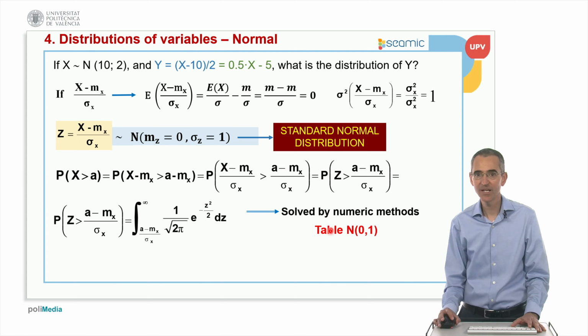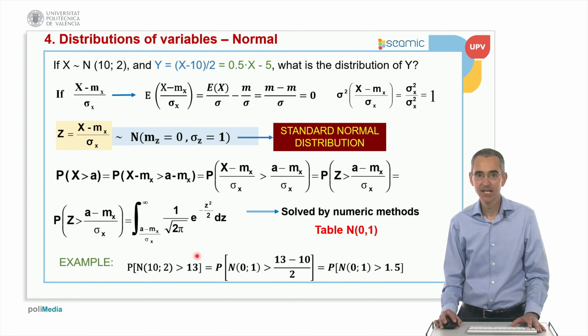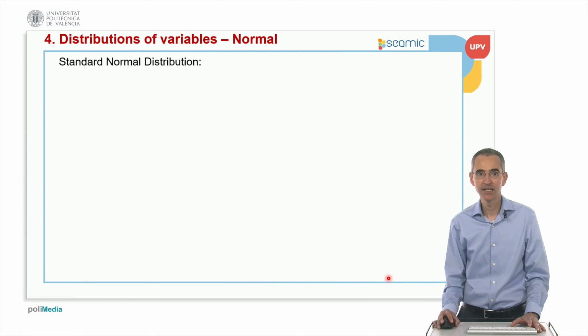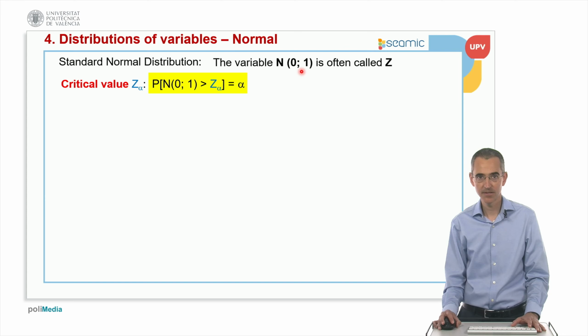Okay, so this is why we have the table for the standard normal that I'm going to explain in the next slide. So for example, what is the probability that a normal distribution with an average of 10 and a standard deviation of 2 is bigger than 13? It's equal to the probability that the standard normal is higher than 13 minus 10 divided by 2. Okay, so bigger than 1.5. So by looking at the table of the standard normal distribution, we can find this calculation. Good. So the variable N(0,1) is often called Z.